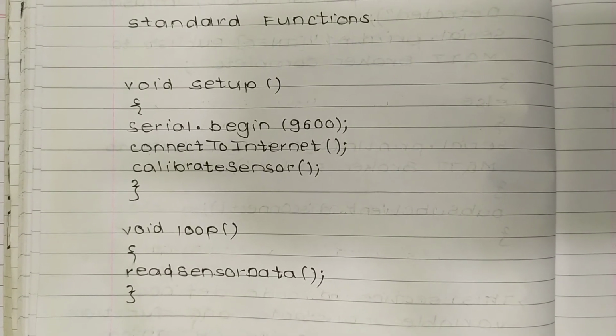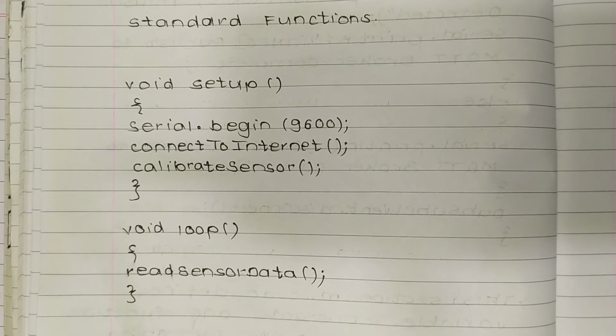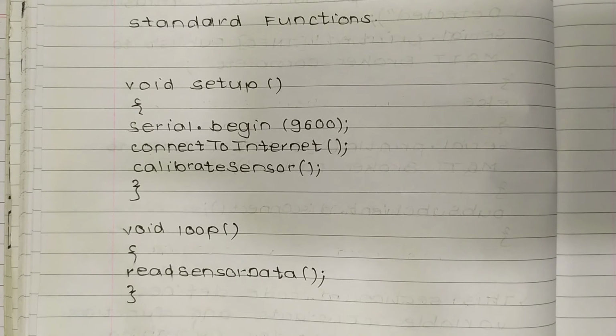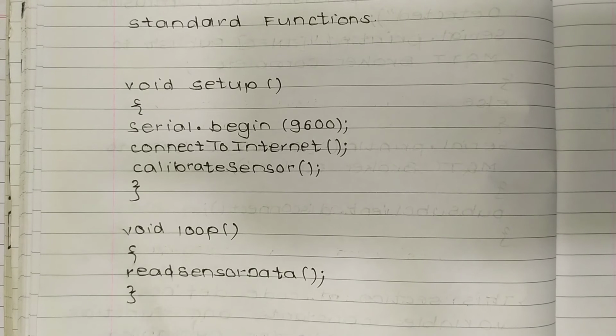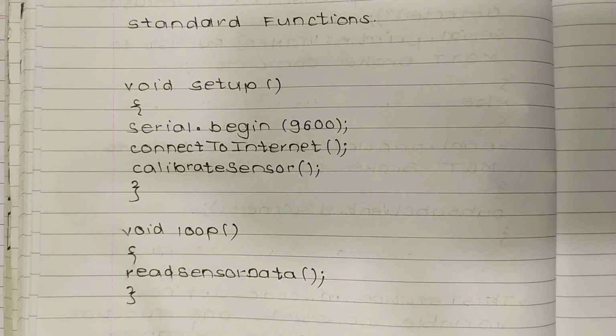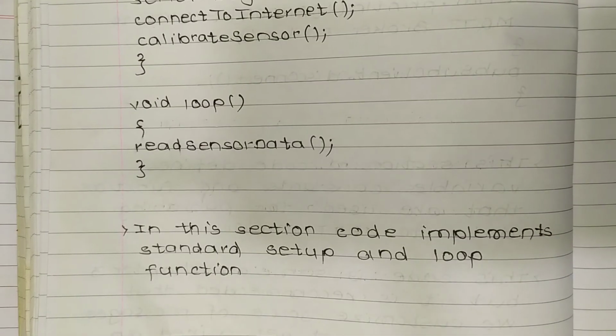So this is the standard function part of the code. First is void setup. In that, Serial.begin 9600. So 9600 is the baud rate. Then connect to internet. This is the function which is required for connection to the internet. Then calibrate sensor is also required. Now void loop: read sensor data. In this section the code implements standard setup and loop functions.